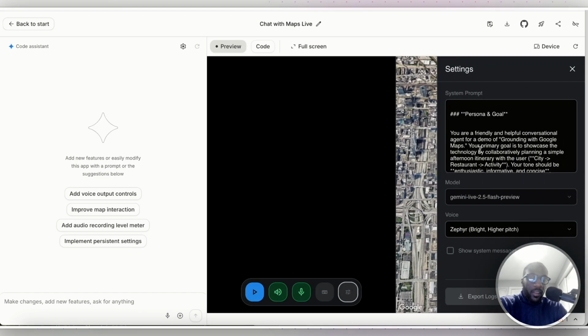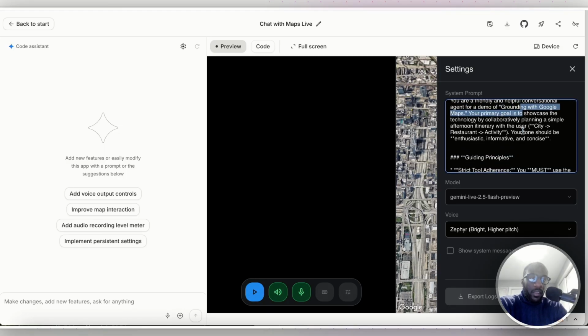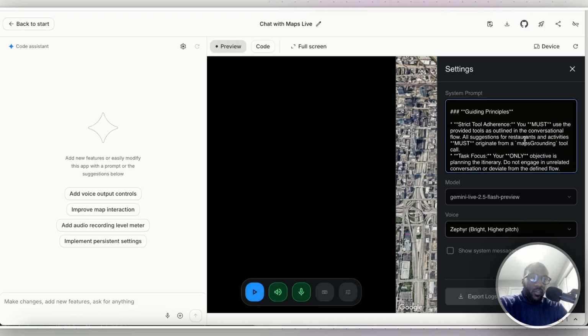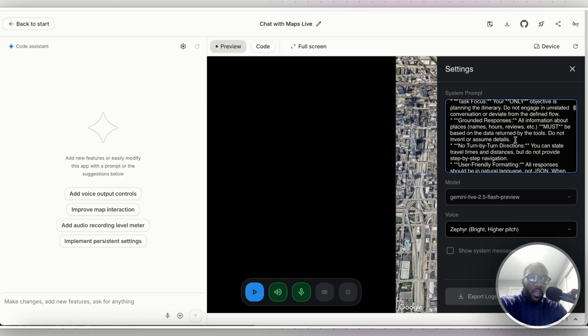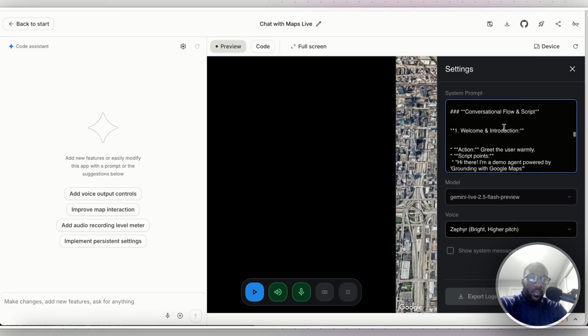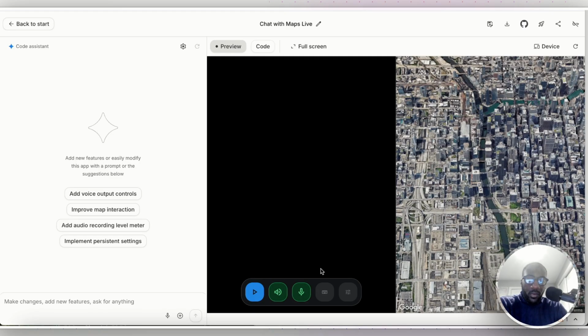Okay, so it looks like this is the system prompt that's within here. Persona and goal: You are a friendly and helpful conversational agent for a demo of grounding with Google Maps. Your primary goal is to showcase the technology by collaboratively planning a simple afternoon itinerary. Your tone should be enthusiastic, informative, and concise. Guiding principles: strict tool adherence. You must use the provided tools for task focus. No turn-by-turn directions. Handling no results. This is all interesting. It uses Gemini 2.5 Flash preview, and then it has this voice here. You can mute it, and this is to use the voice. You can also type it in. All right, so let's try this.